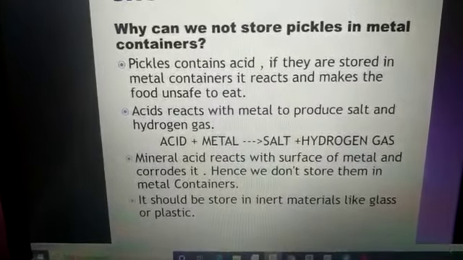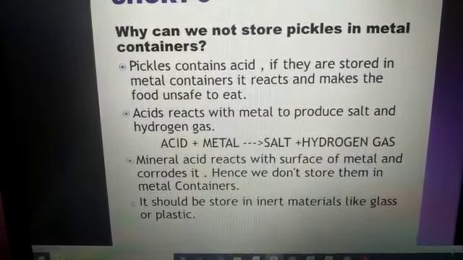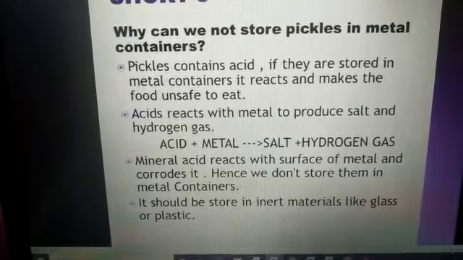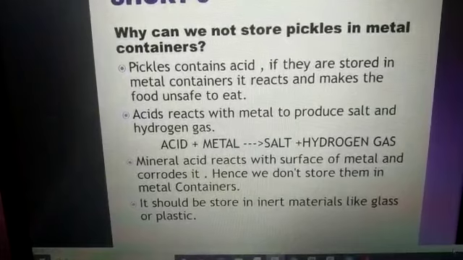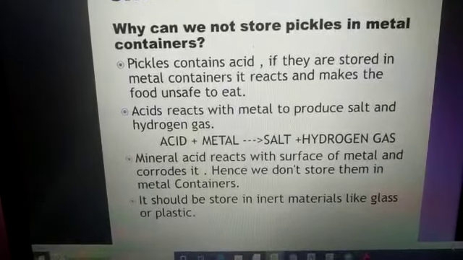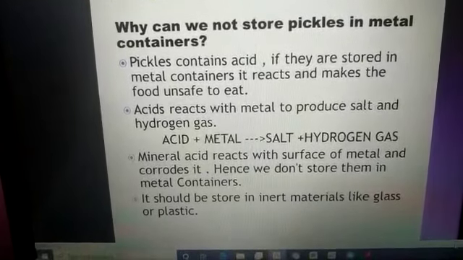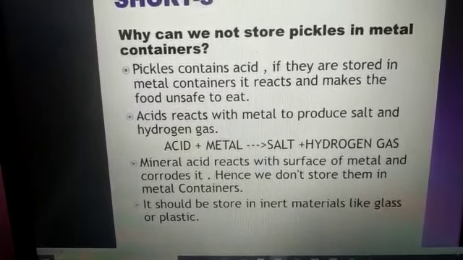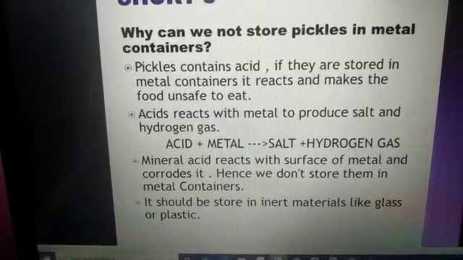Mineral acids react with the surface of the metal and corrode it. Yes beta, corrosion is not performed only by iron. It can be performed by other metals also. Copper is an example. Mainly most of the reactive metals undergo the process of corrosion. Although it may be slower than iron, it still happens. Even the tarnishing of silver is also a type of corrosion.